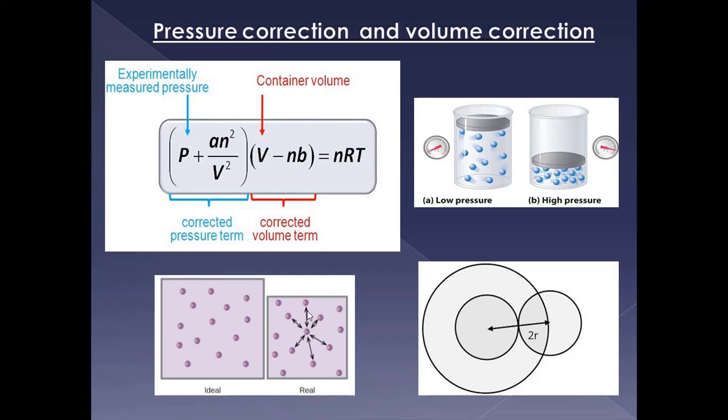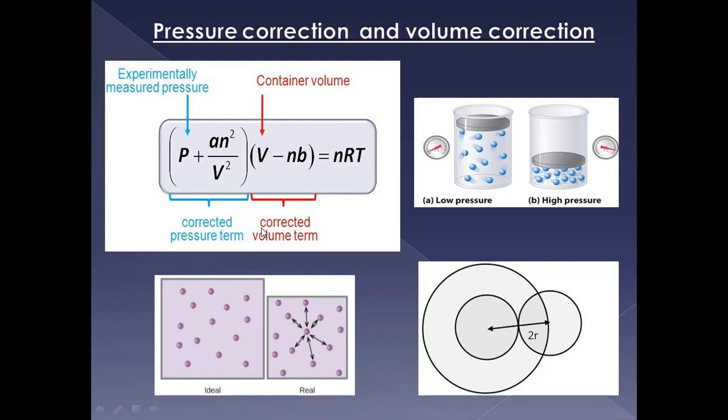We know that there are two types of molecules here. So the pressure correction is an addition of pressure, and this correction is due to the intermolecular force of attraction.